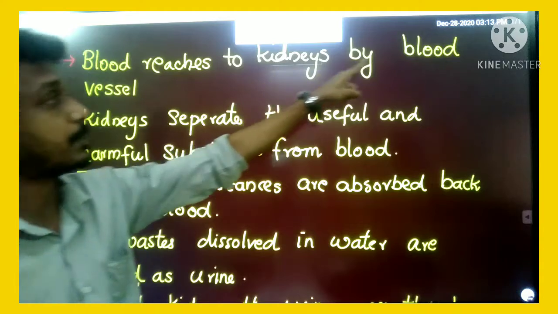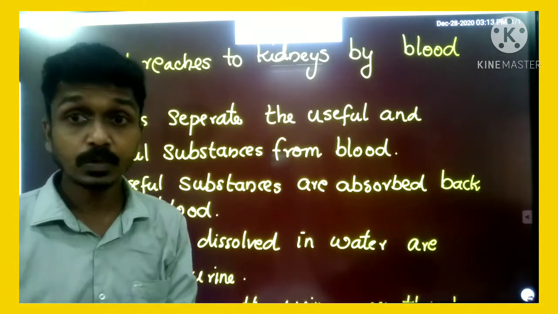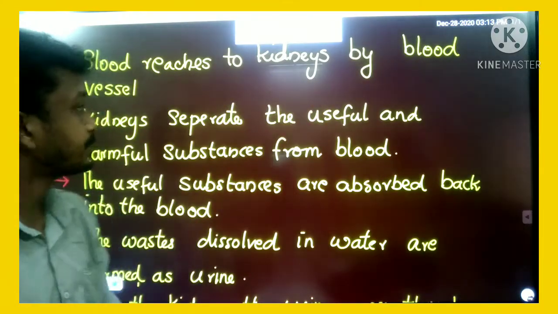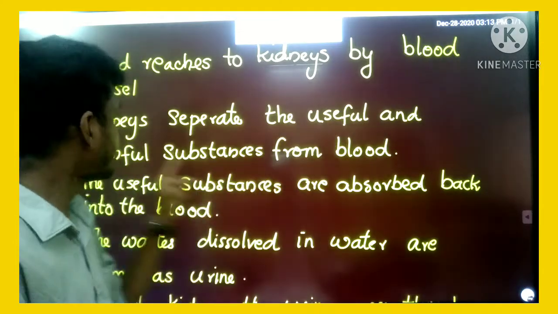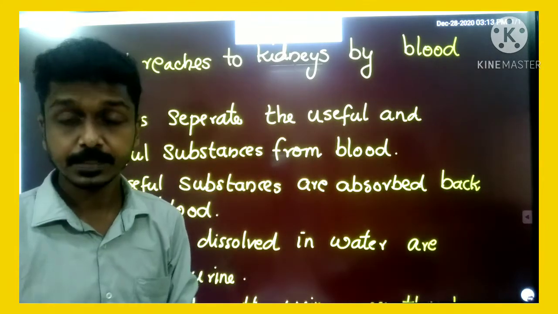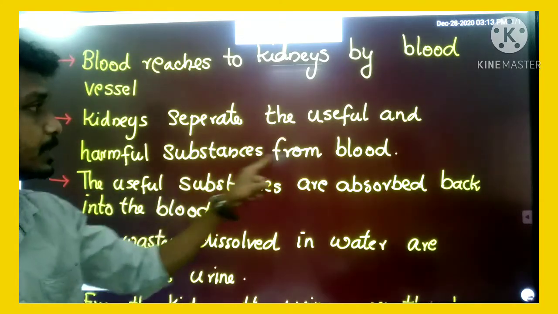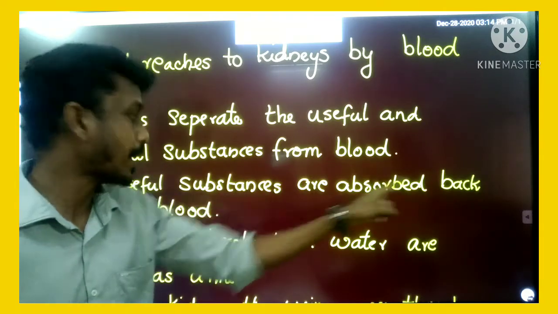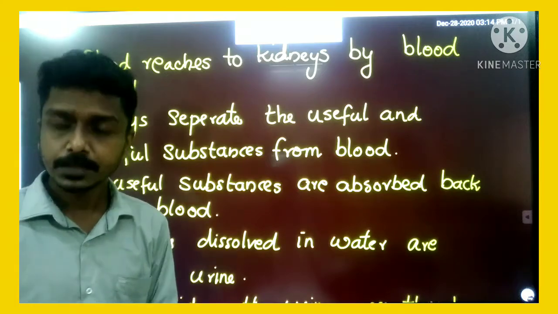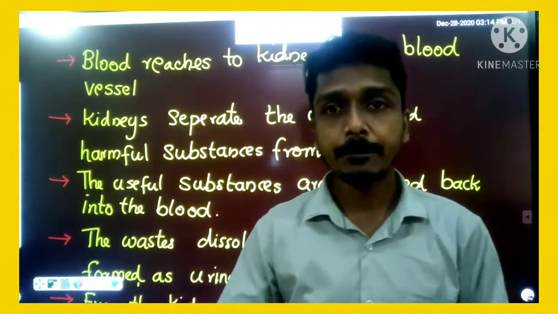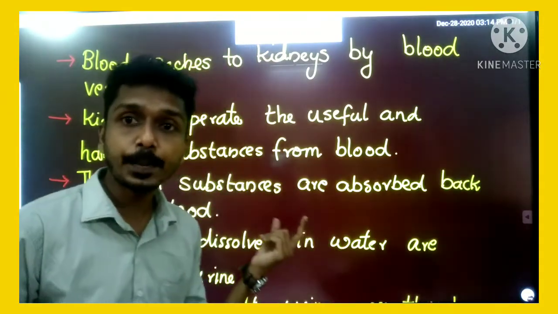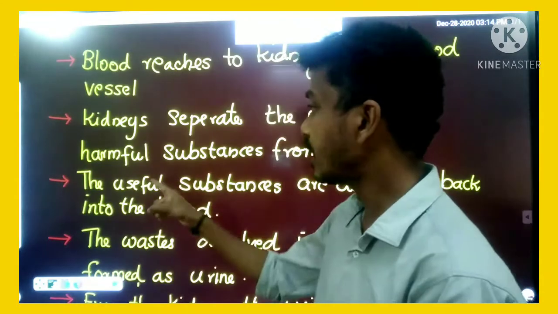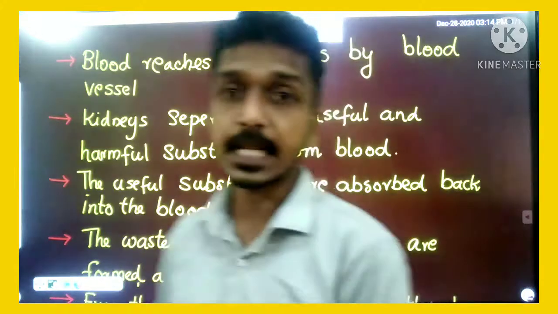Blood reaches the kidneys by blood vessels. Now which blood vessel? Renal artery. Renal artery carries blood to the kidneys. Kidneys separate the useful and harmful substances from the blood. The useful substances are absorbed back into the blood, right? And move through the renal vein to other organs.